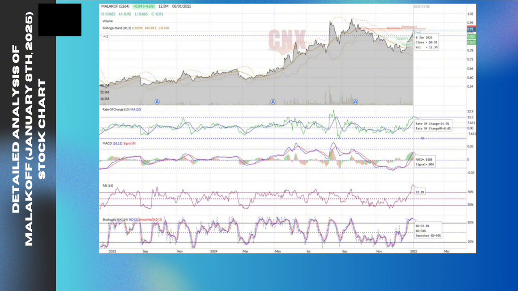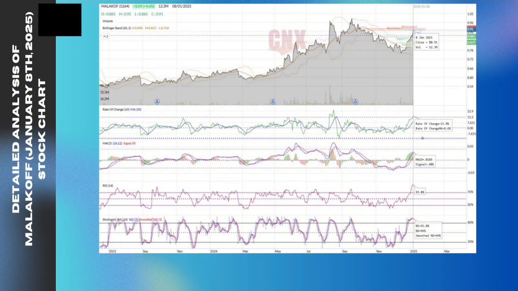For the rate of change, it is at 15.9%, a strong positive value, suggesting bullish momentum. A sustained positive ROC can signal continued upward movement. Okay, my suggestion is hold to buy for existing positions, no new buy until it stabilizes. The buy signal indicates bullish momentum and the price has broken the resistance level, signaling potential upward movement.